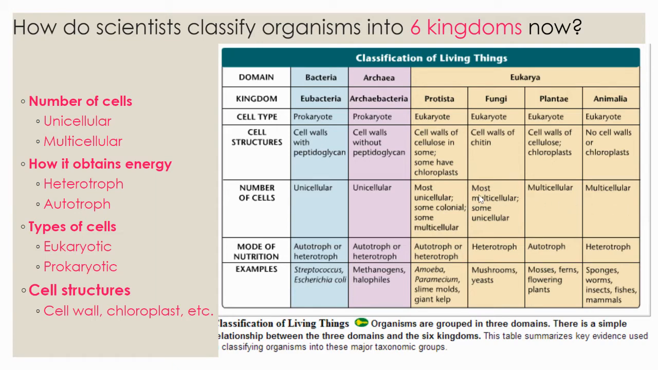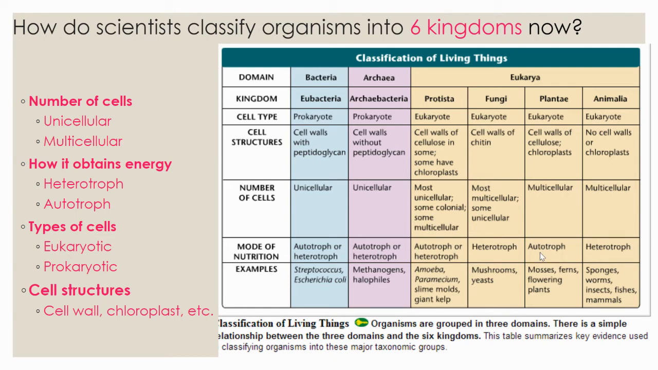If it's unicellular, it could be a protist or an archaea or bacteria. You also would want to look at a second thing, how it obtains energy. So that could be, is it an autotroph or is it a heterotroph? So does it make its own food or not? If it's a heterotroph, it might be an animal or fungi or actually protist, bacteria, and archaea as well. But if it's an autotroph, it could be a couple of these smaller organisms, but a lot of times it